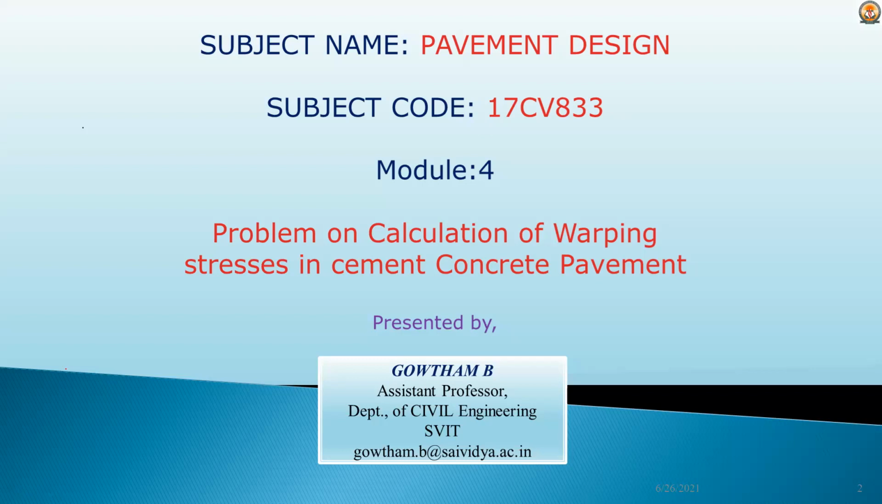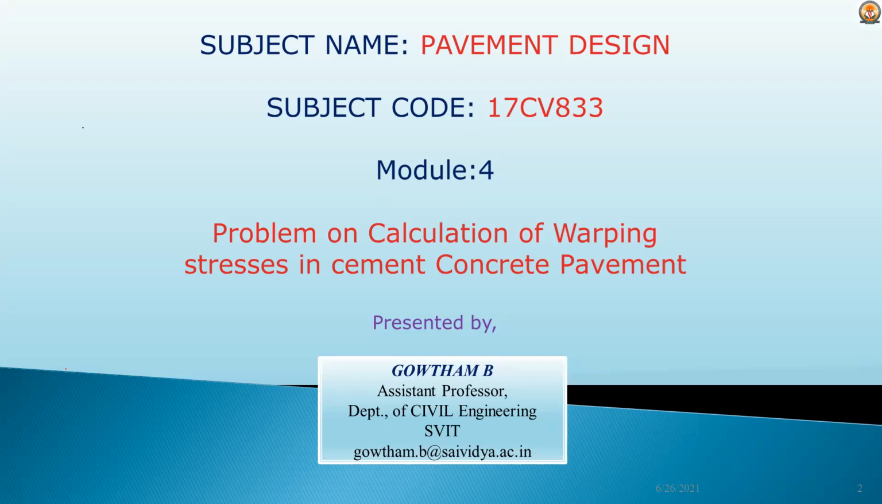In today's class, I am going to explain a problem on calculation of warping stresses in cement concrete pavement. Before starting the problem, let us try to understand the meaning of warping stress. Assume a cement concrete slab. When there is a temperature difference between the top of the pavement and the bottom of the pavement, there is a chance of generation of warping stresses in the cement concrete pavement.